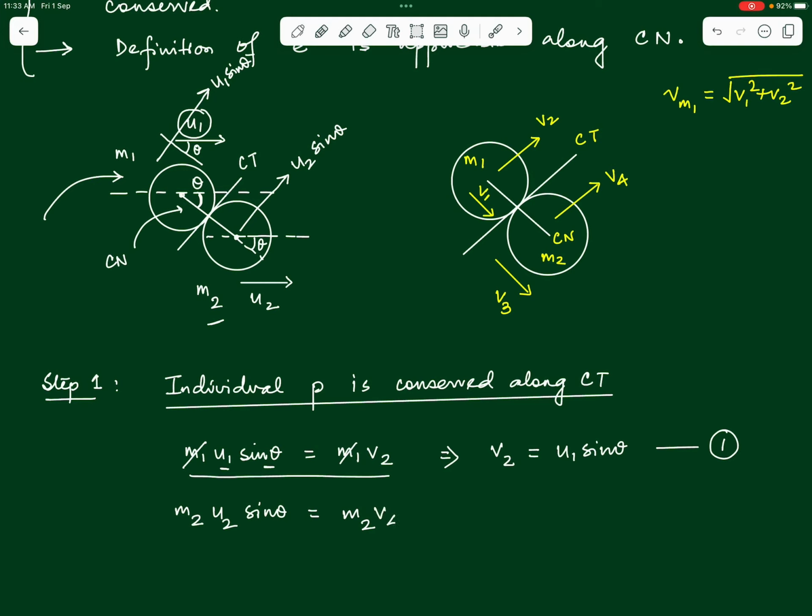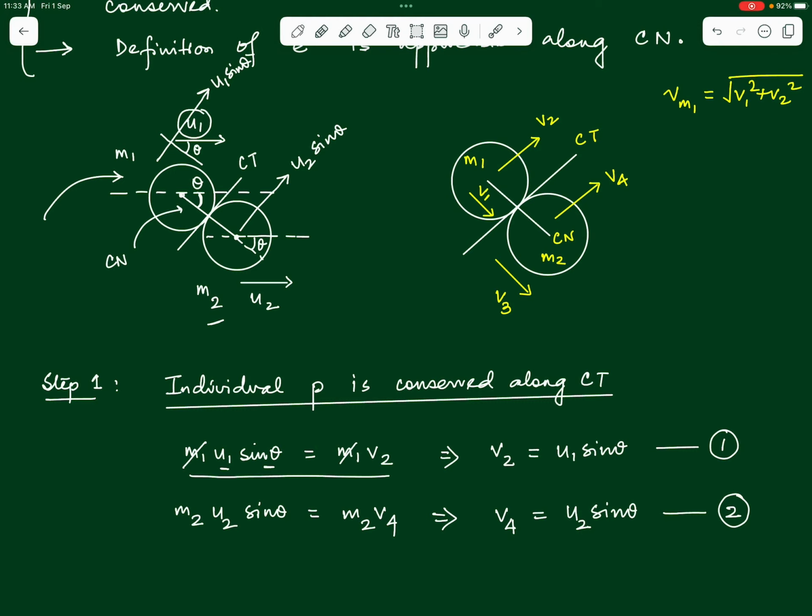So m2 v4, this is the final momentum along the common tangent for the mass m2, and as you can see this will directly give us the value of v4 as u2 sin theta. Second equation, right? From 2 equations we have already got the 2 components v2 and v4.